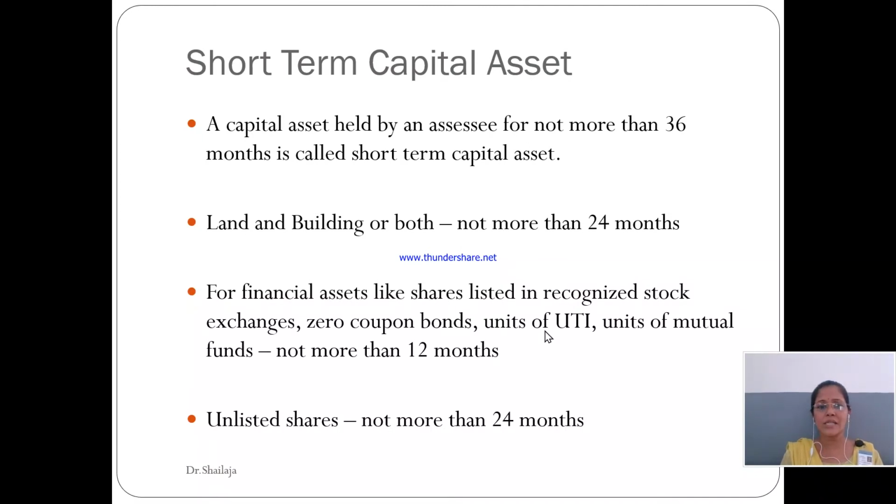Same for financial assets like shares listed in recognized stock exchanges, zero coupon bonds, units of UTI, units of mutual funds. If you are holding any financial asset for not more than 12 months, it would be considered a short-term asset. And for unlisted shares it would be for not more than 24 months.